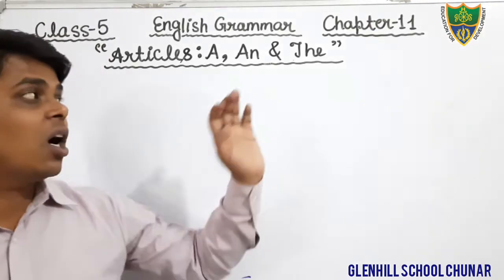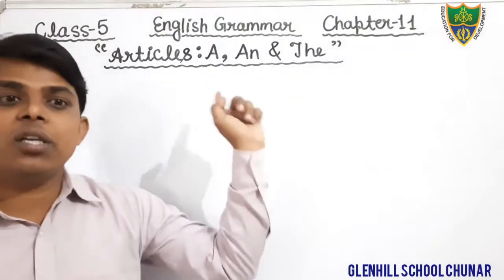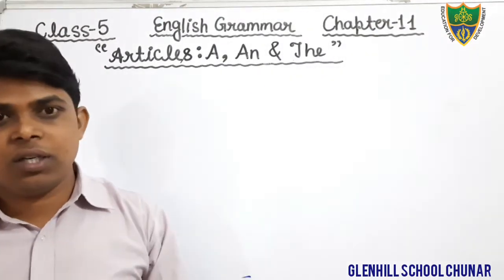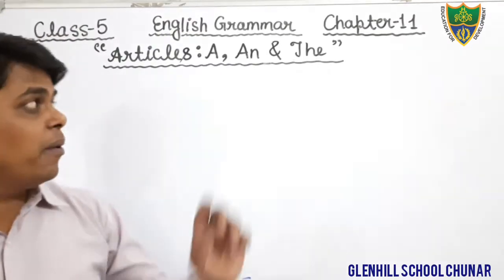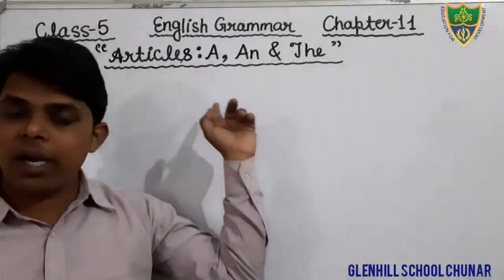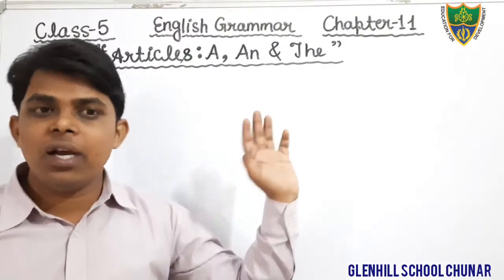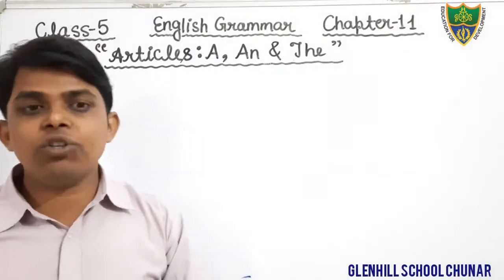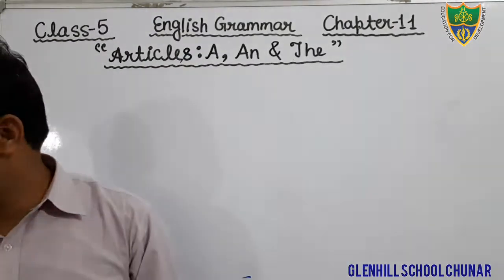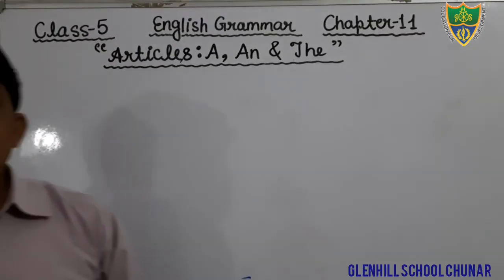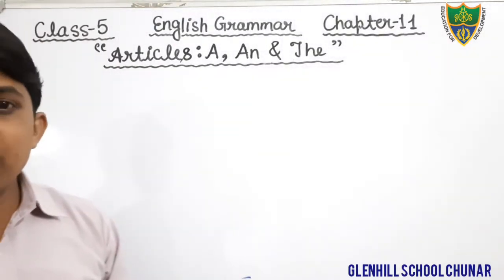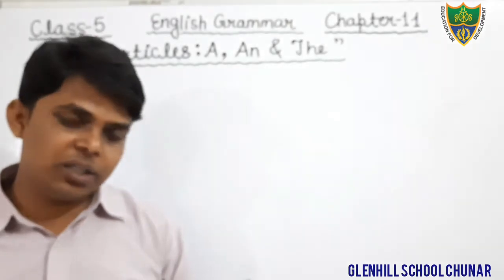There are three articles in the English language: a, an, and the. Today we will discuss the use of a, the use of an, and the use of the. You all know that articles are divided into two kinds, definite articles and indefinite articles.